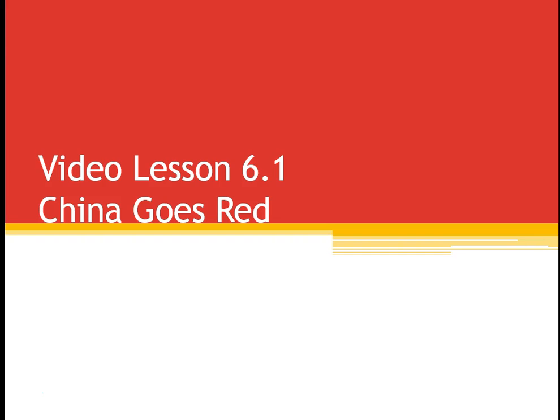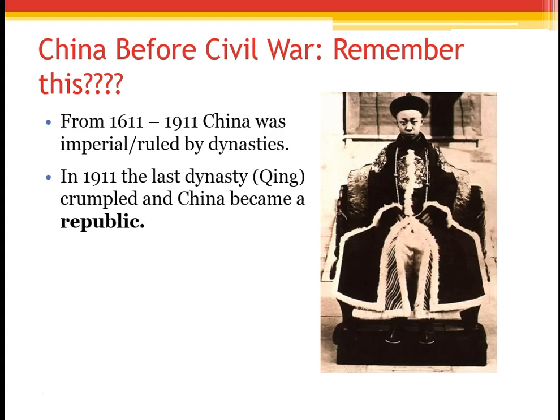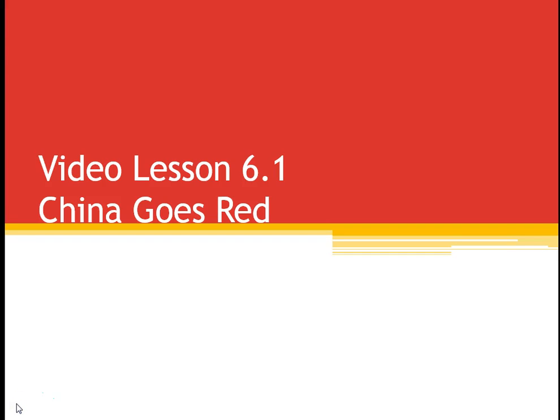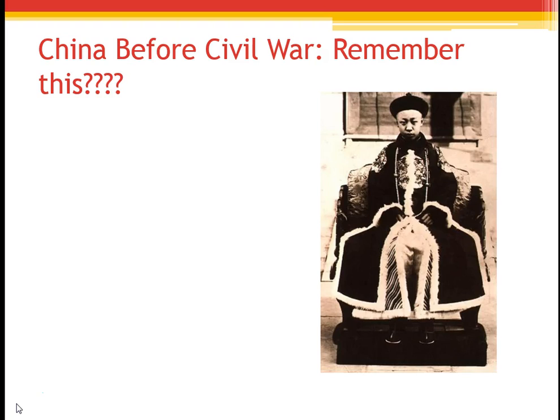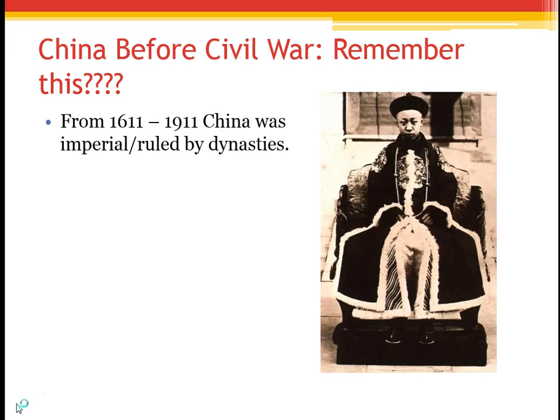So we're going to hop around the rest of the world here and look at how the Cold War context, as we're calling it, impacts the other countries involved. We're starting here with China. So we're going to go back and reset our Chinese history here. From 1611 to 1911, remember that China for 4,000 years basically has been ruled by dynasties and was imperial.